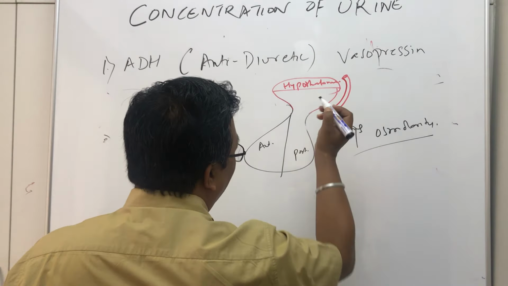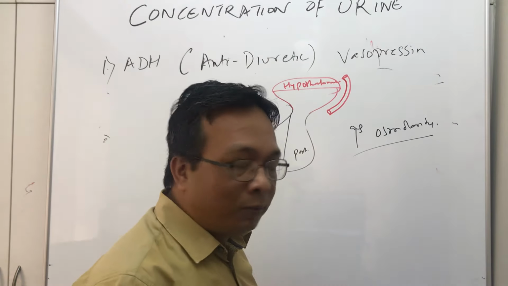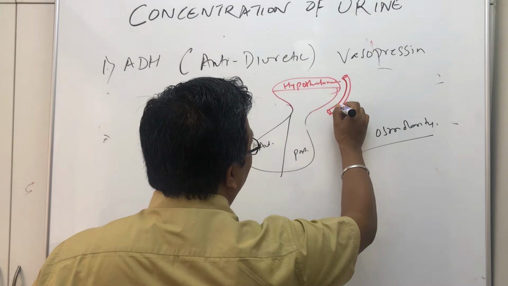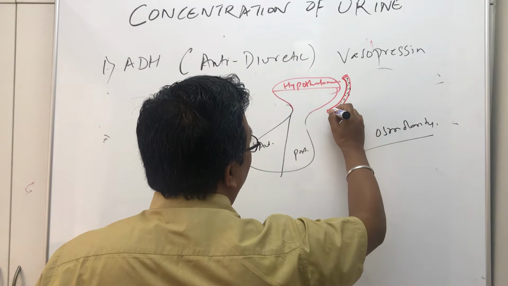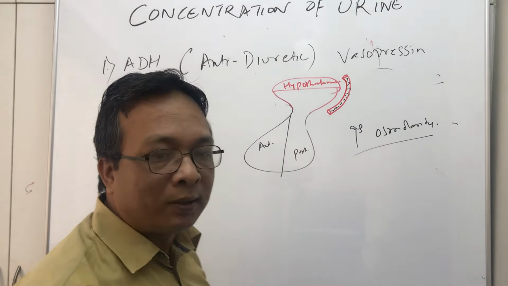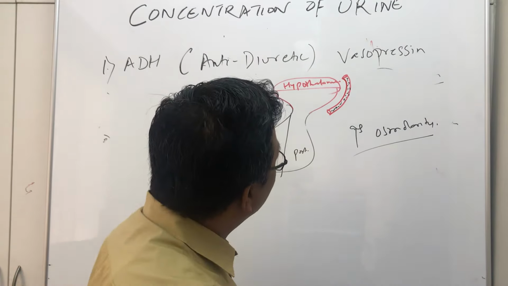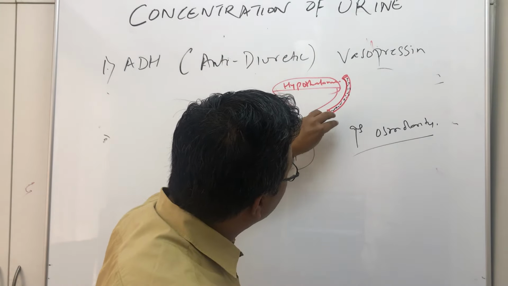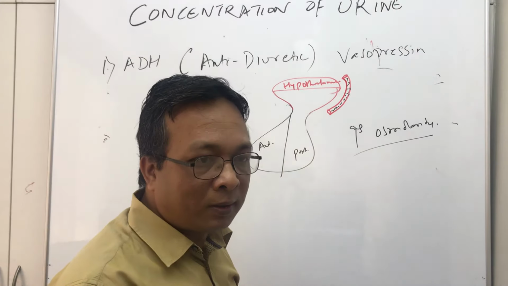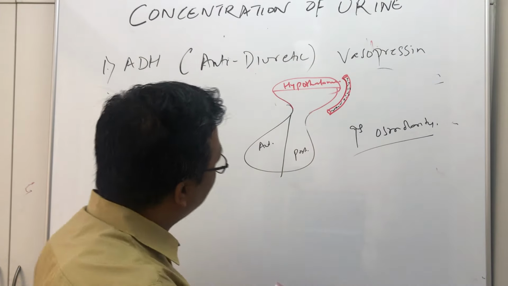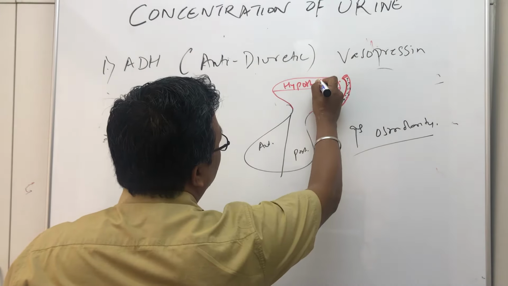Whenever there is dehydration or you are losing fluid, the sodium, chloride, potassium, all these electrolytes will be highly concentrated in the blood. We call it increased osmolarity. So whenever this concentrated blood passes close to the hypothalamus, it has some receptors which are called osmoreceptors.